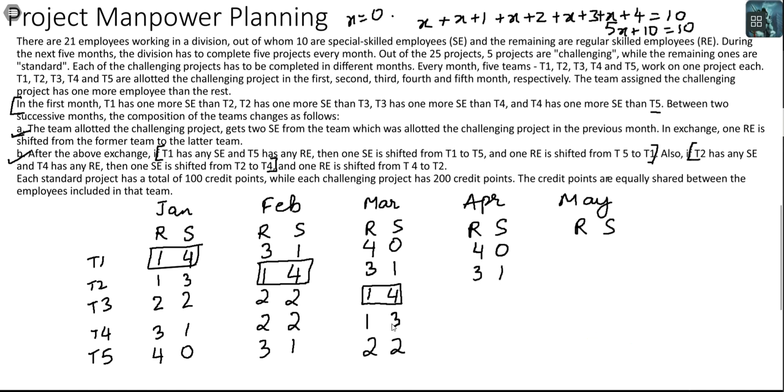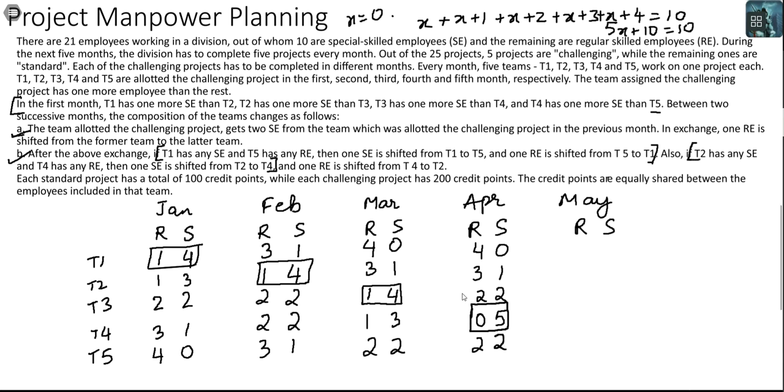1, 2 SE shift, 1 RE shift, so I will have 2 and 2, 0 and 5 and 2 and 2, sorry, this number doesn't look right, okay. Now I have to implement the other condition. If T1 has any SE, does T1 have any SE? No, so this condition is not getting fulfilled. If T2 has any SE, it does, and T4 has any RE, but T4 doesn't have an RE, so that condition is also not necessary. So this is done. April is done.